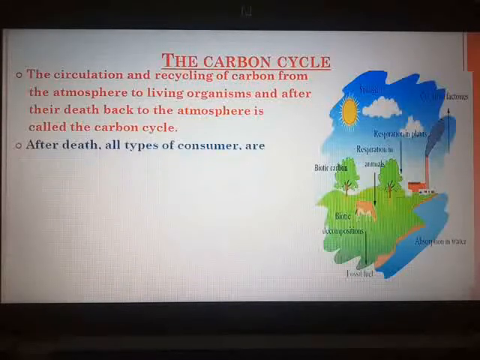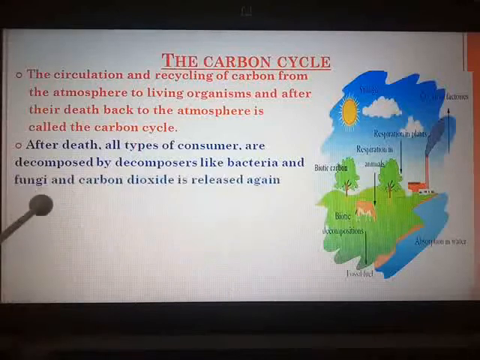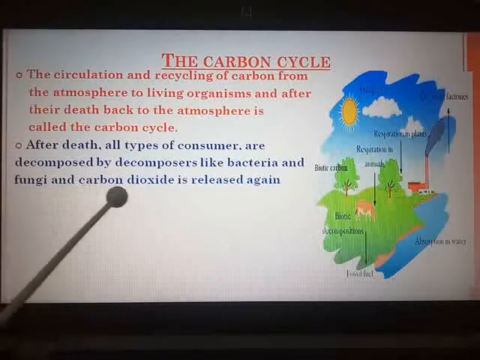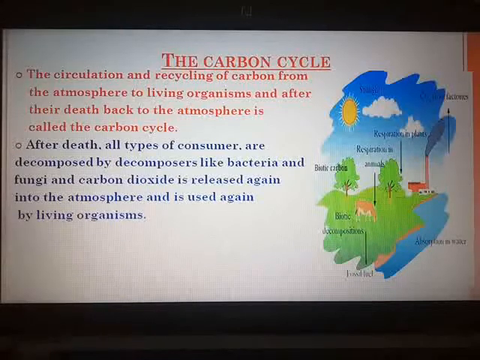What happens after they die? After their death, all the types of consumers are decomposed by the decomposers like bacteria and fungi, and carbon dioxide is released again into the atmosphere and is used again by living organisms.